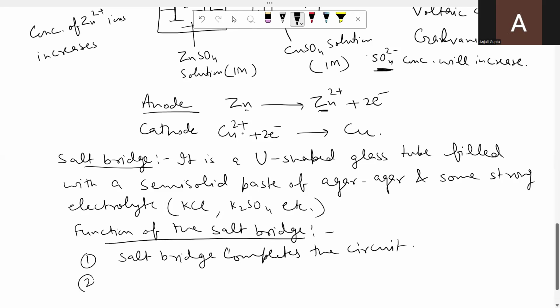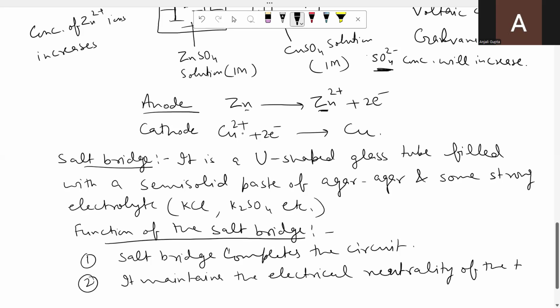And the second thing, it maintains the electrical neutrality of the two compartments.